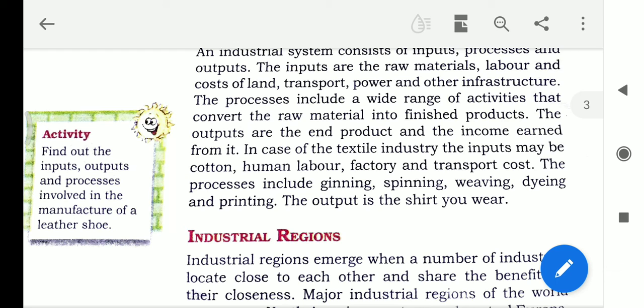To get these dresses, first we need the raw materials. After the raw materials are given to the machine for processing, the outcome is the next step. When the product is fit to send to the market, then we can use it. So the systems are of three types: input, process, and output.